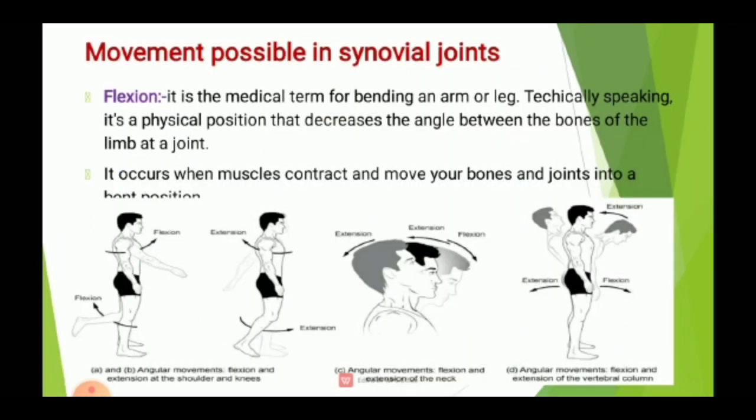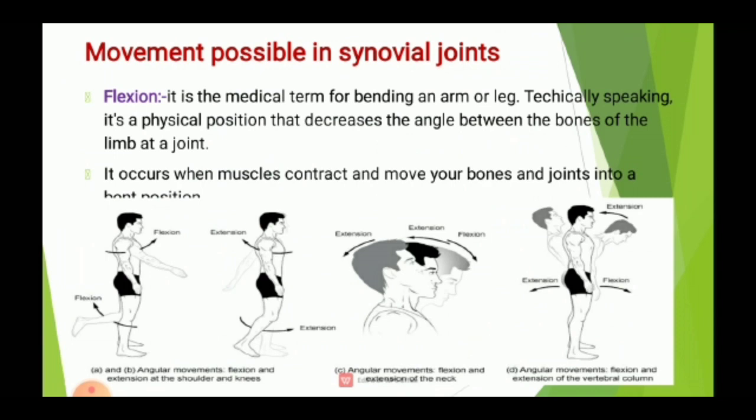Then the movements possible in synovial joints. Flexion. Flexion means two bone surfaces come together and the angle between the bones is reduced. It is the medical term for bending an arm or leg.